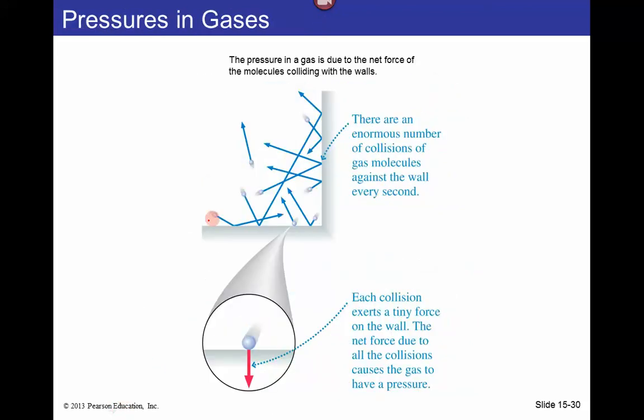What is the origin of pressure? Well, it has to do with two things. It has to do with gravity and also the collision of the particles with the walls of the container. Every time a particle collides with the container, like this one here, then there is a force on the wall of the container, and the average of all the forces on this wall is what we call the pressure.